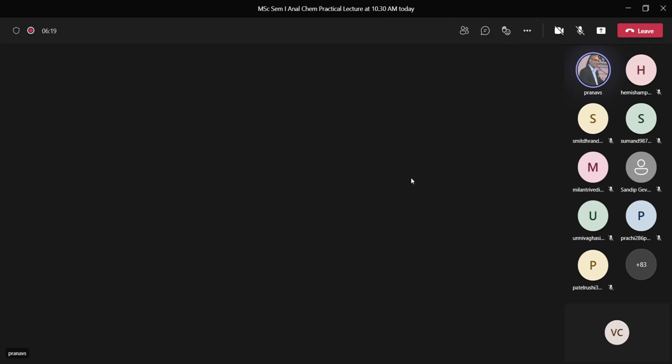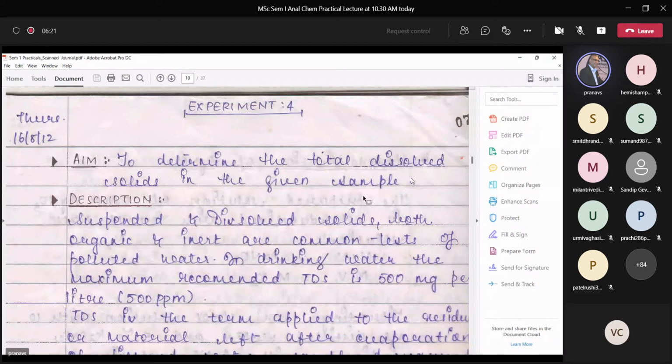Now the 4th practical, that is how to determine total dissolved solids in the given water sample. When we talk about solids in samples, yes.